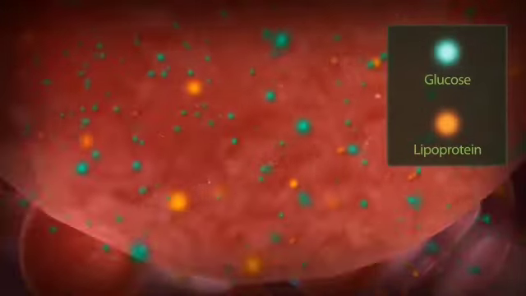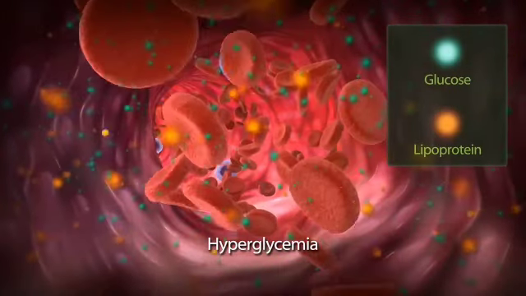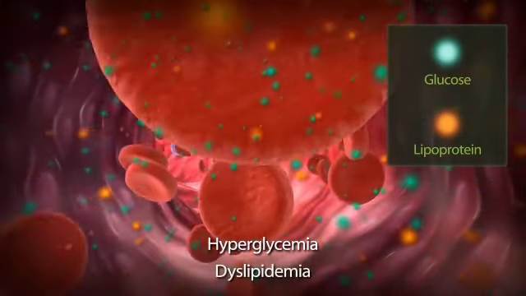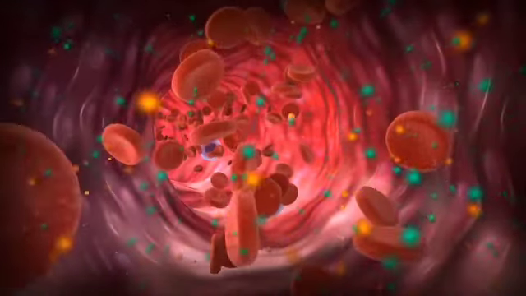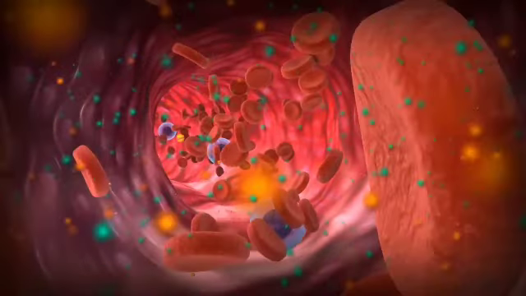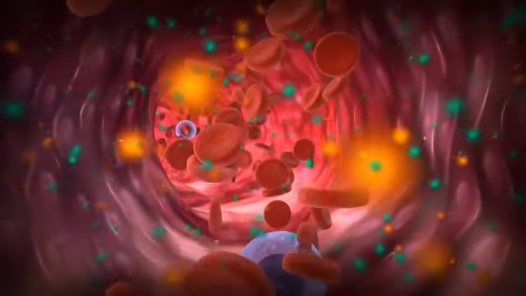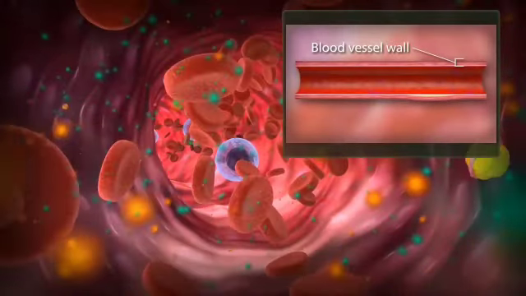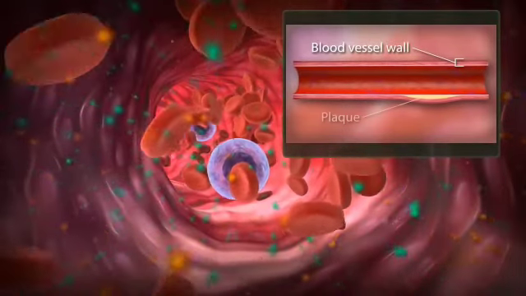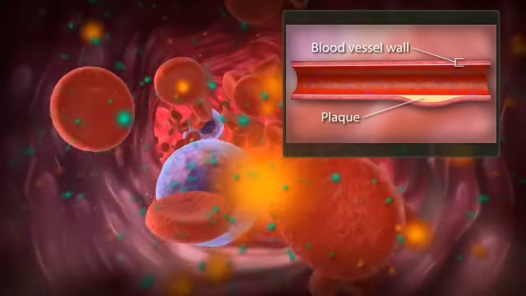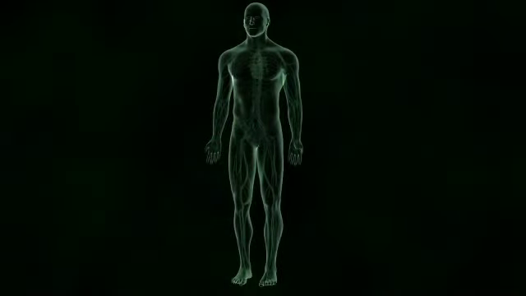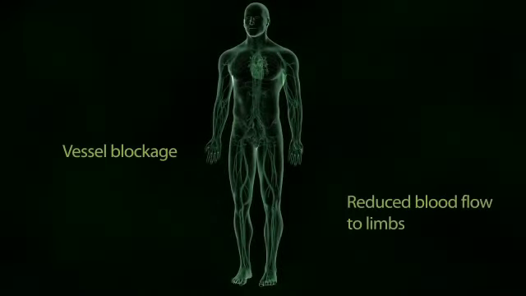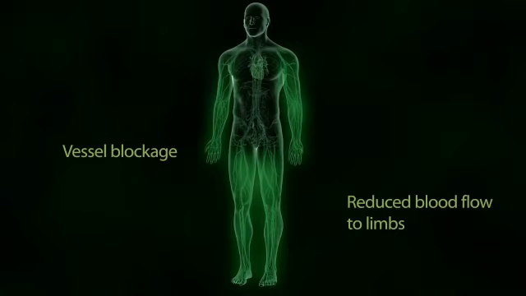Too much glucose circulating in your blood, hyperglycemia, and too many harmful lipids circulating in your blood, dyslipidemia, are two conditions that are characteristic of prediabetes and diabetes. Left untreated, they cause serious damage to the blood vessels, leading to a variety of complications. Excess levels of lipids and lipoprotein particles can build up to create a plaque in your blood vessels. This is heightened in the presence of excess glucose molecules and free fatty acids. Due to blockage in your vessels, blood cannot circulate to your limbs, and the nutrients and oxygen carried by your blood cannot nourish your body's extremities.